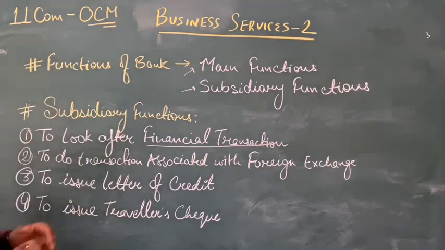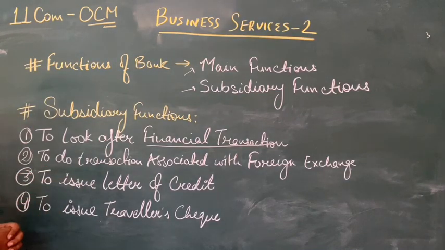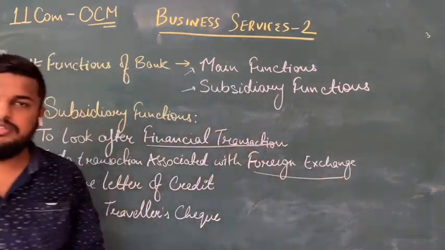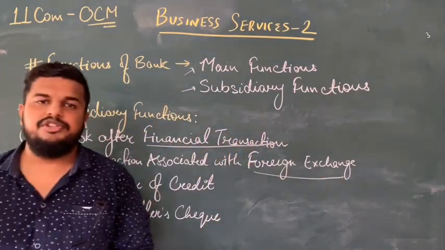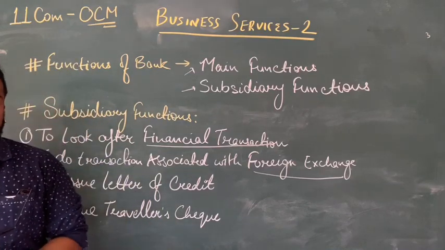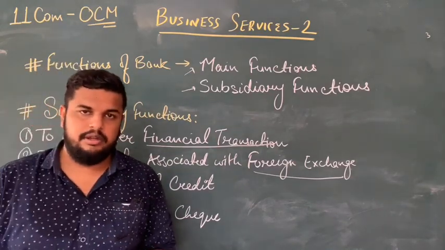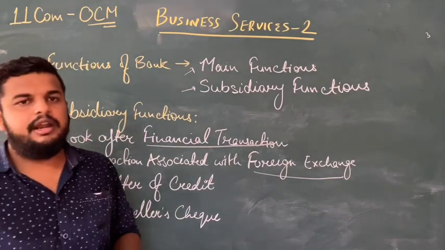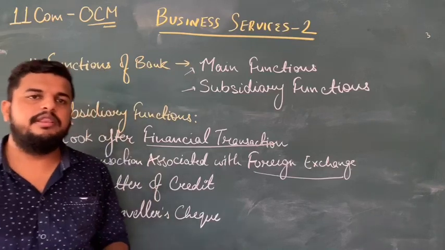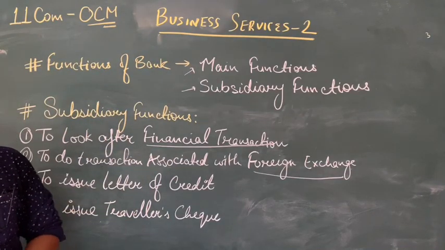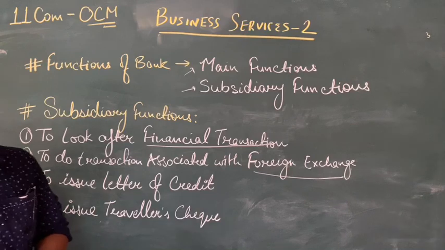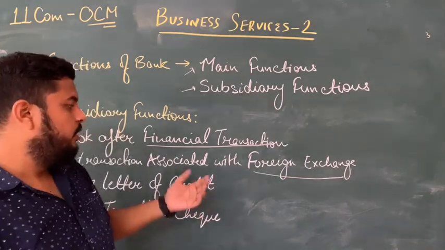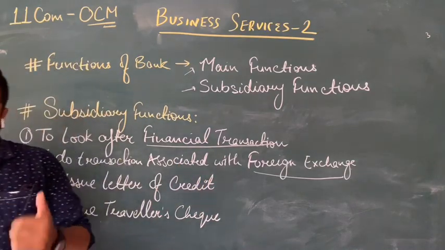The second type of subsidiary function is to do transactions associated with foreign exchange. When we talk about foreign exchange, the first thing that comes into our mind is international trade. International trade means import and export. Now, as we all know, in the current scenario, international trade is mandatory to be done with the help of banks only. We cannot do international trade, import or export, without taking banks' help.